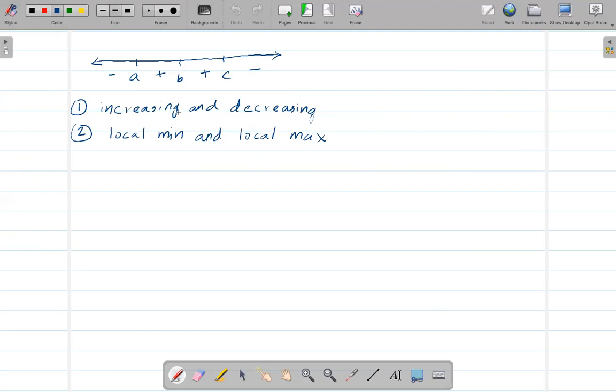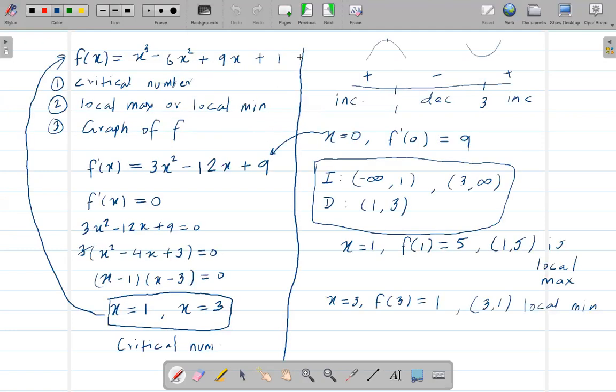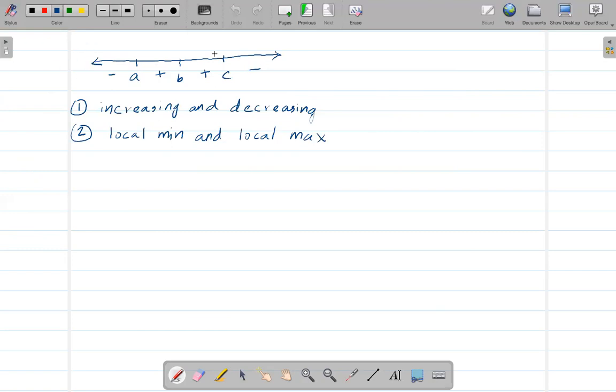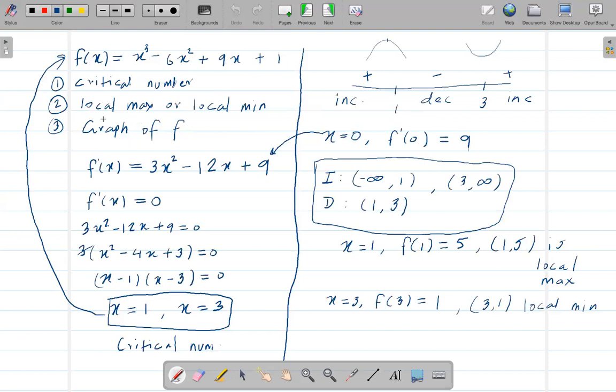And for increasing and decreasing, you have to find the interval like this. Okay, so that's the first quiz problem. I might assign more problems in this lecture, so keep watching the whole lecture videos. All right.